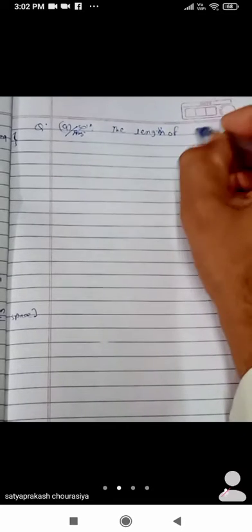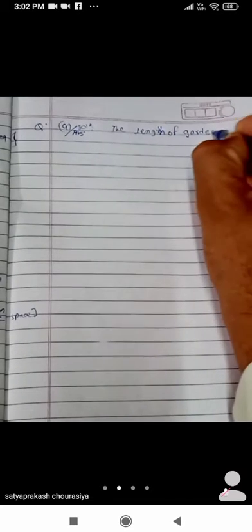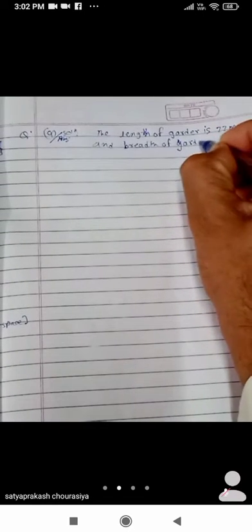The length of the garden is 77 meter and the breadth of the garden is 50 meter.